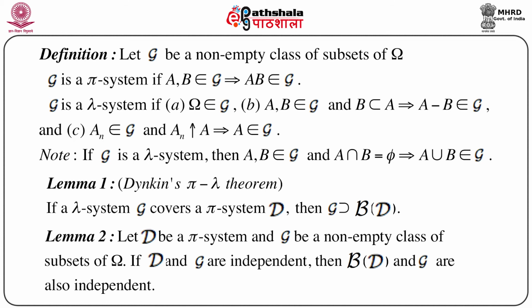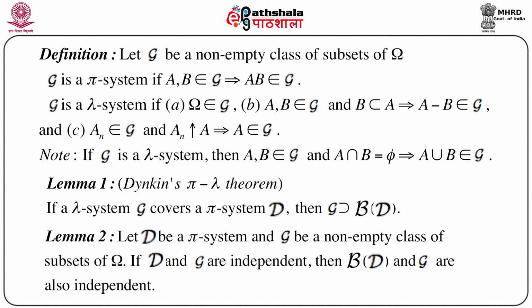And G is a lambda system if three conditions hold: omega belongs to script G; if A and B belong to script G and B is a subset of A, then A minus B belongs to script G; and if An belongs to script G for every n and An increases to A, then A belongs to script G. Now note one important thing: if G is both a pi system and a lambda system, then for A and B belonging to script G with A intersection B equal to phi, it is immediately clear that A union B also belongs to script G.